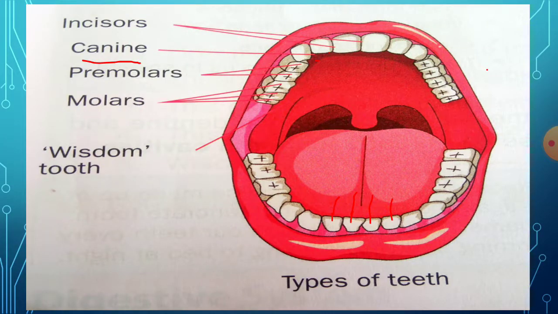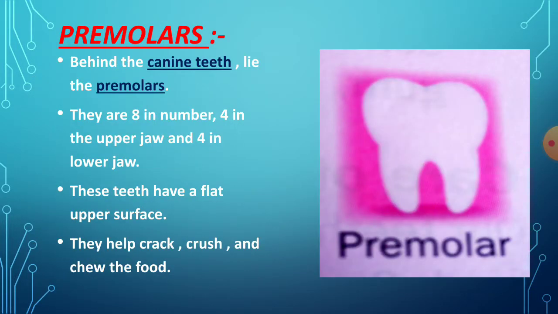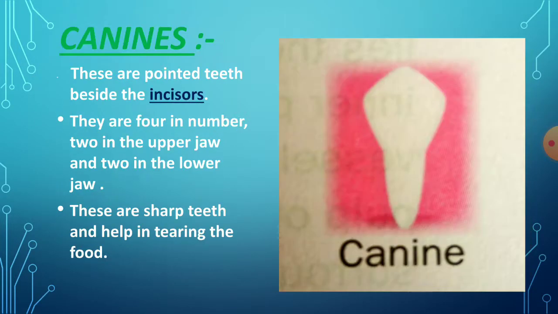See, the upper 4 teeth are called the incisors. After this, these canines are present. So how many teeth do we have here in canine? They are 4 in number, 2 in the upper jaw and 2 in the lower jaw.